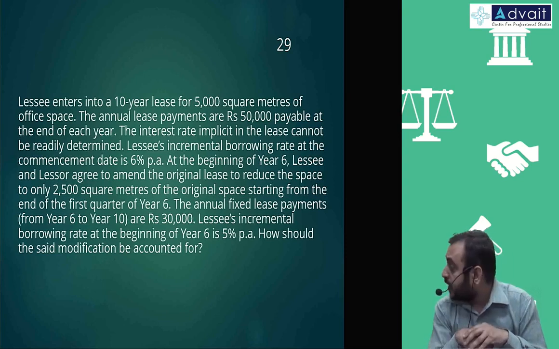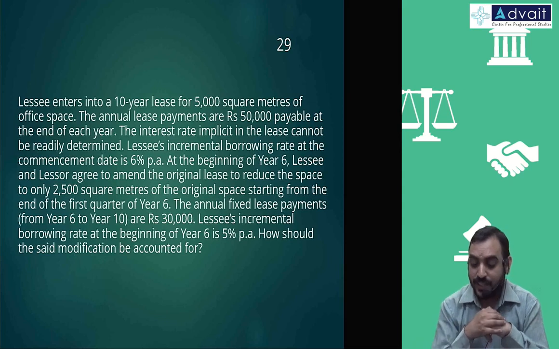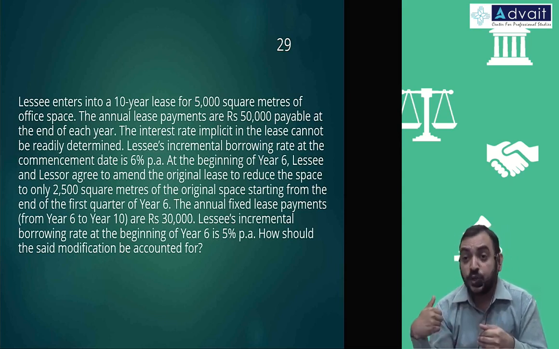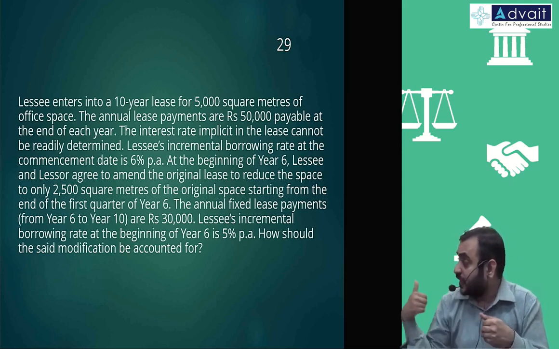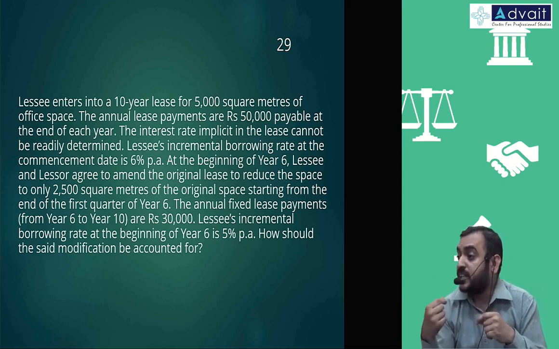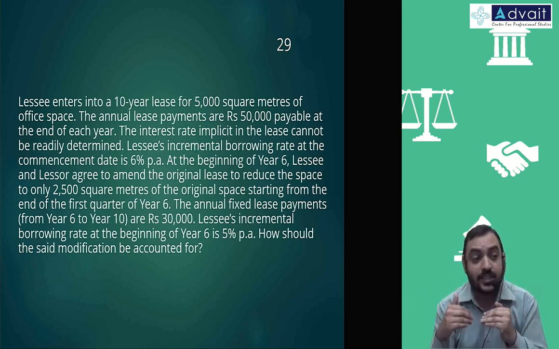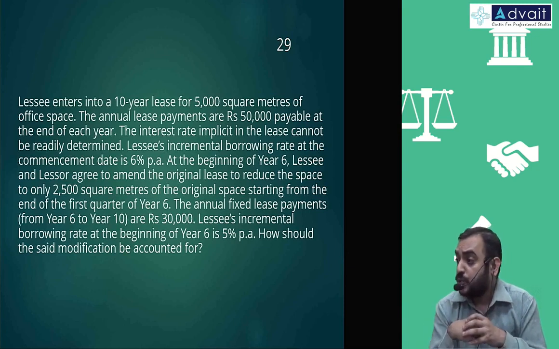5,000 square feet became 2,500 square feet, that is half. So what should have happened to lease liability? 50 should have become 25,000, but it is 30,000. So there is a lease liability which needs to be remeasured, but that will be taken up in the second step. The first step is to account for the reduction of 5,000 square feet to 2,500 square feet.